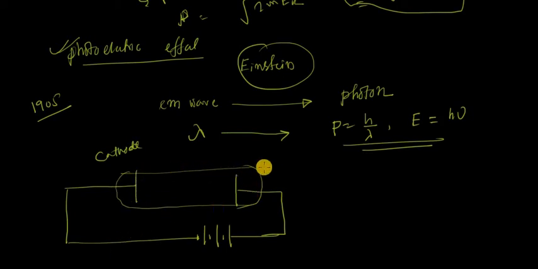This cover is made of glass, so that the radiations easily penetrate the glass and fall onto the cathode. Why cathode? Because it is connected to the negative terminal of the battery, and this is anode because it is connected to the positive terminal of the battery.